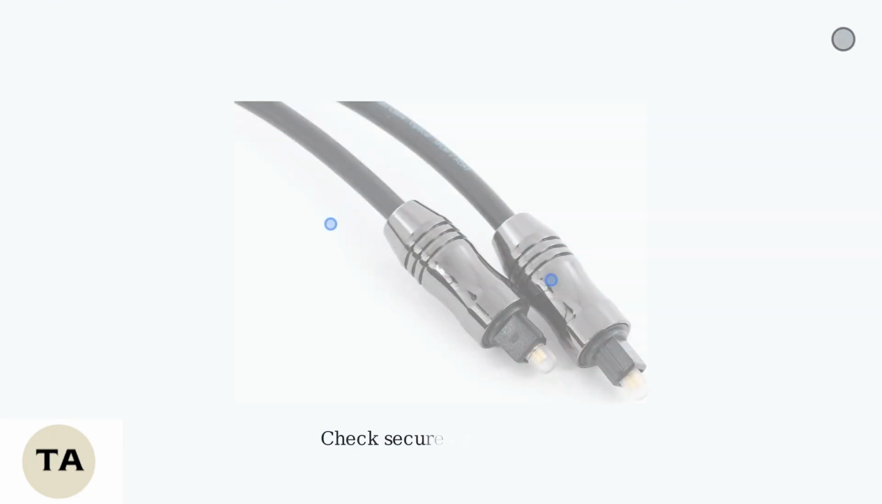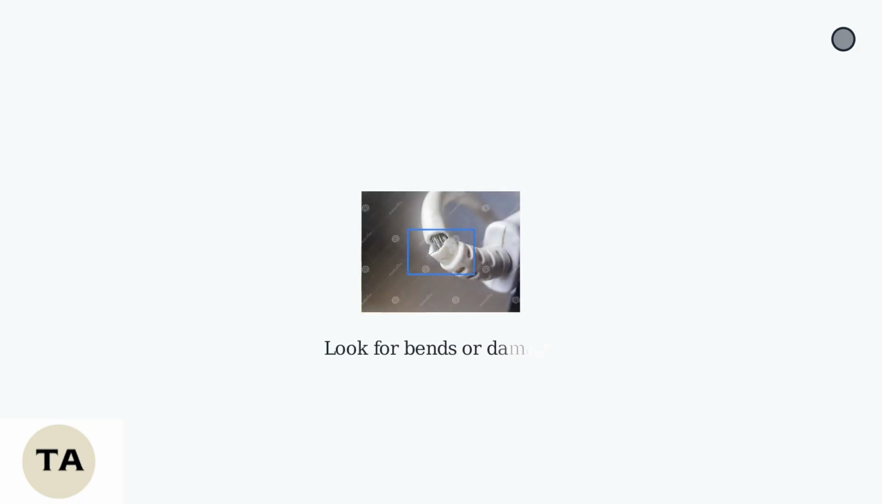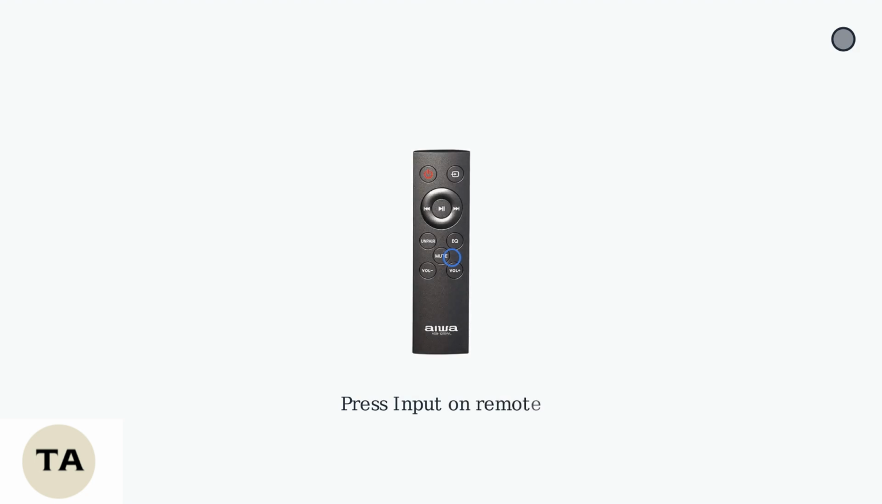If using an optical cable, first verify it's securely connected to both the TV and soundbar. Inspect the cable for bends or damage that could cause signal loss. Select the optical input using the soundbar's remote by pressing the input button. Note that optical audio may have compatibility issues, especially with TVs lacking ARC. Test with a known good optical cable to rule out physical faults. Clean the cable connections to ensure proper contact.